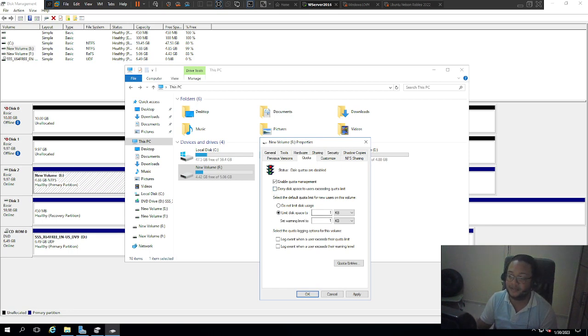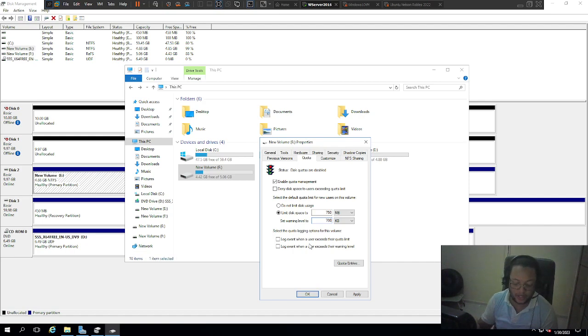We're going to limit space to, and change to megabytes, and we're going to set it to 750 with the warning level at 700. So when you get to 700, it's going to tell you you're getting to the limit. We can log it if we want, but we don't want to log it, what for, if we're limiting disk space.